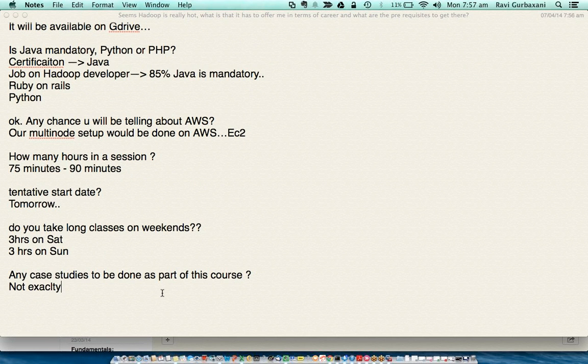So not exactly, just that you will get 3 major assignments to be done on your own, and basically you will get all the background, but as far as effort is concerned, you'll have to invest your time to make sure it's done. And yes, we can spend time in the class to discuss how to solve that.